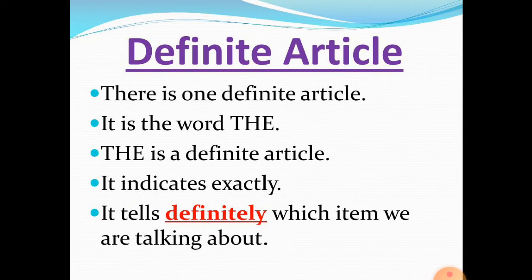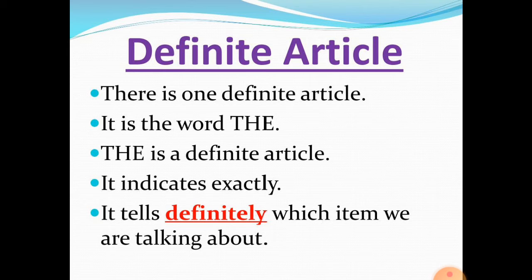Let us see now what is a definite article. There is only one definite article and it is the word the. Now why is it referred to as a definite article? As the name suggests, it indicates exactly, definitely what.